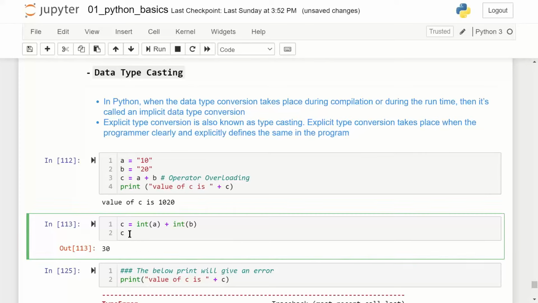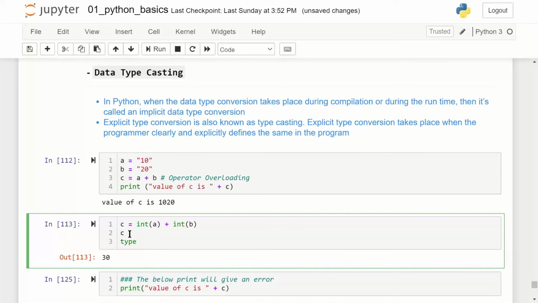Now in this case C is of type integer, so you can see int.